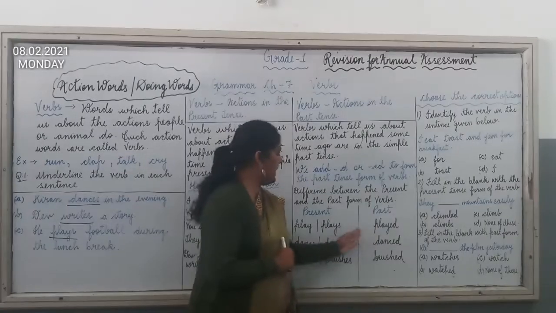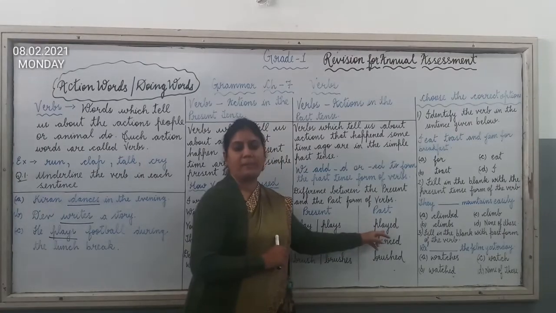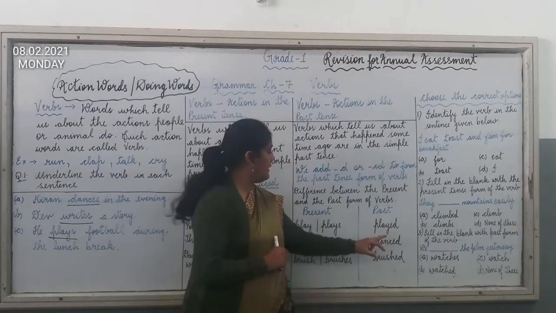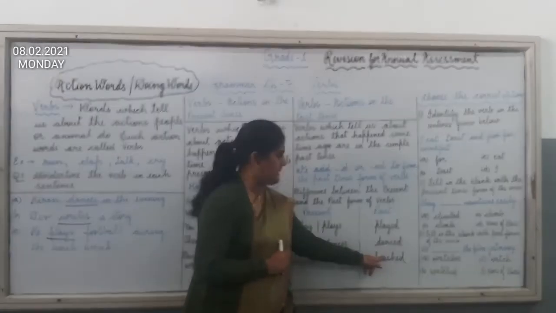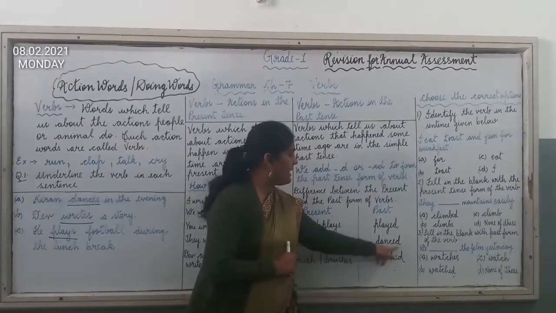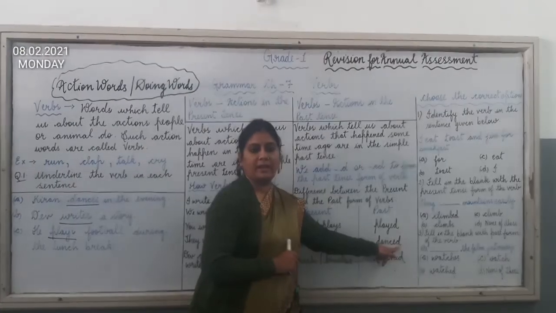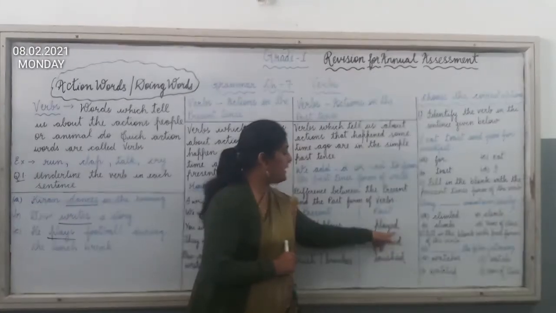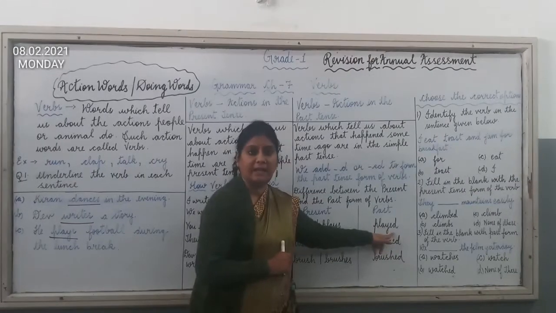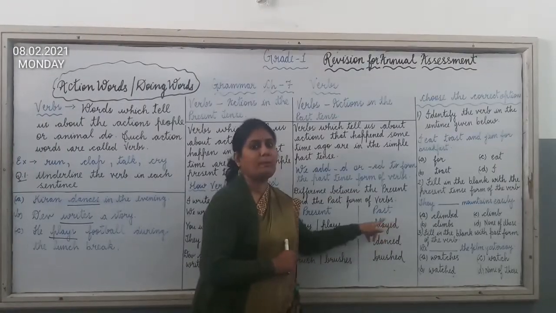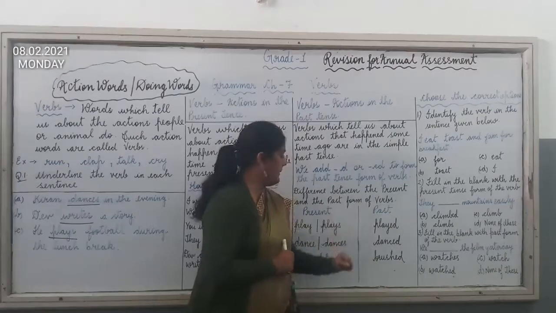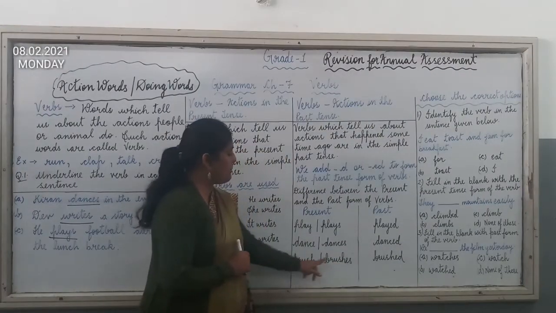So here you can see play, plays has become, in the past tense it will be played. Dance, dances. In the past tense it will be danced. So here you can see we have added d to the verb dance, and here we have added ed to the verb play to make it into past tense played. Now here brush, brushes.